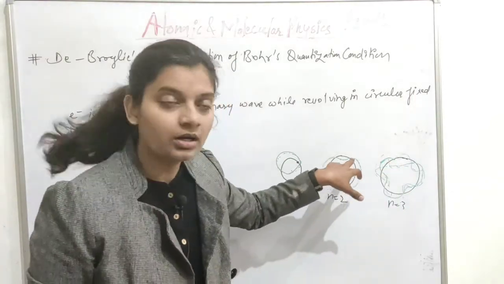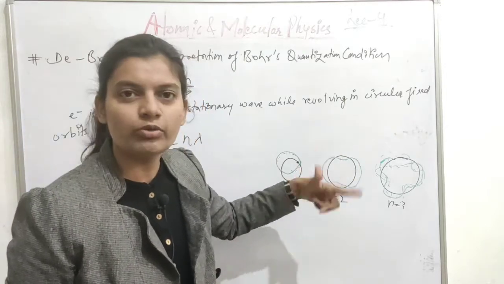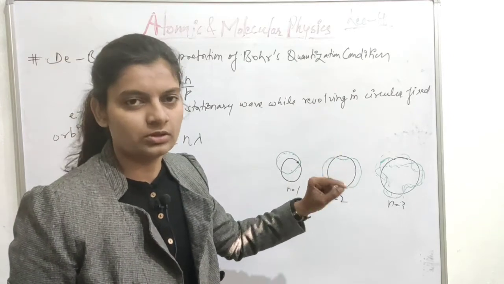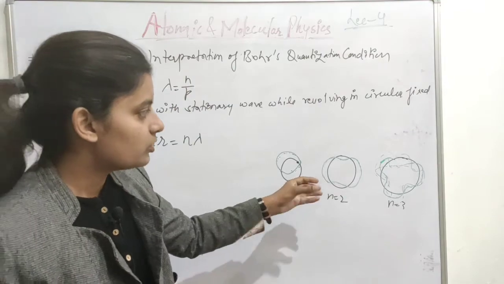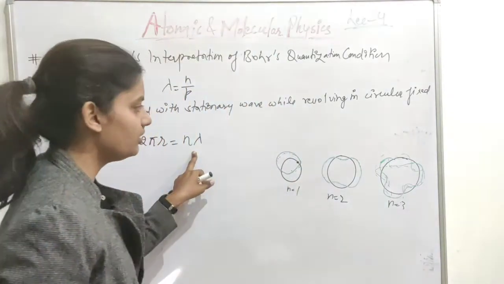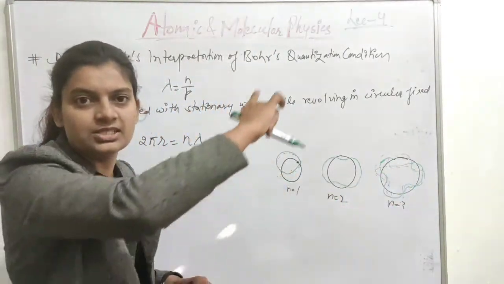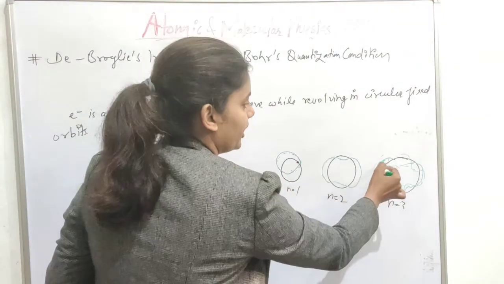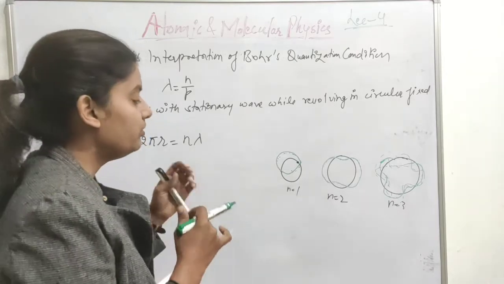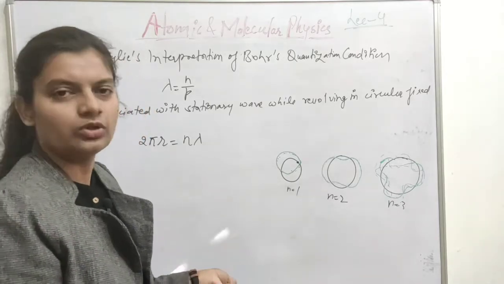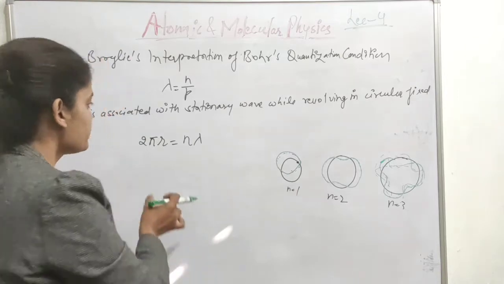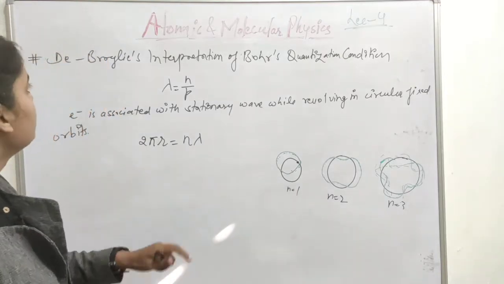This wave is traced in a single revolution of the electron, and the electron is revolving continuously. You know that the speed of the electron is 1/137 times the speed of light. So this is a very high speed. So this is in one revolution, and if this is not an integral wavelength, then there will be a phase difference in the second revolution, and if there is a phase difference, then these waves will interfere, and their intensity will be 0, and if intensity is 0, then there is no wave. So the concept of wave is vanished. So this has to happen. So this is the condition given by de Broglie.